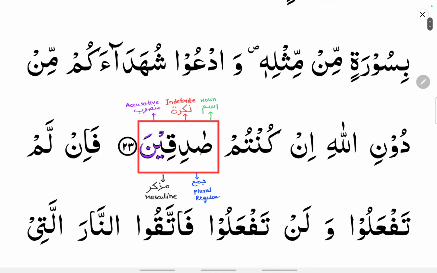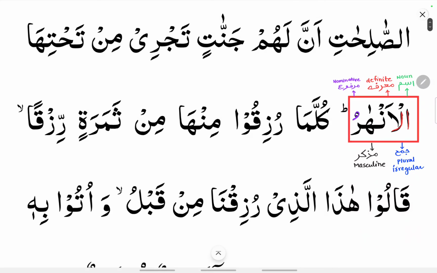Sadiqina, you can see sadiqina, it is an ism, it is indefinite because no alif lam is there, that is nakira. It is mansub because ya noon with a fatha, it comes under sisters of kana, that we will learn in the sisters of kana, and it is mansub state, that is ya noon with a fatha. It is also a plural, that is regular plural, and it is a muzakkar, that is masculine. You can see anharu, it is also an ism, alif lam you can see, so it is definite, ma'rifa, marfu, that is dhamma you can see, and it is also plural, that is nahrun, anharu. So alif lam is there, it is also an irregular plural, and it is muzakkar, that is masculine.